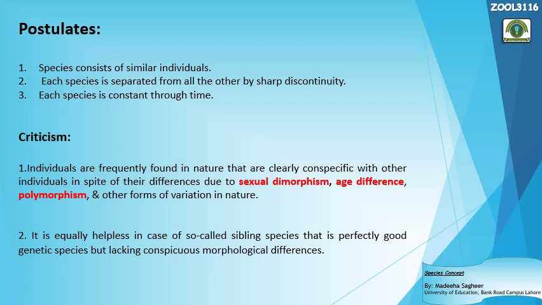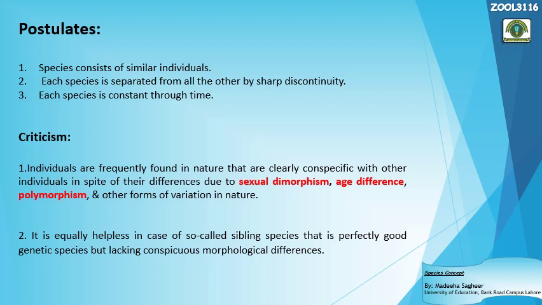A toddler is different from a baby, a baby is different from an adult, right? Not only in humans, even in all other organisms, individuals show different morphology at different stages of their life. So the typological species concept does not include all these variations in its definition of the species. That's why it got rejected on the basis of this criticism.